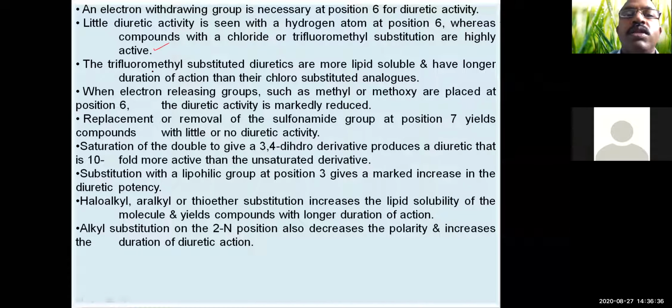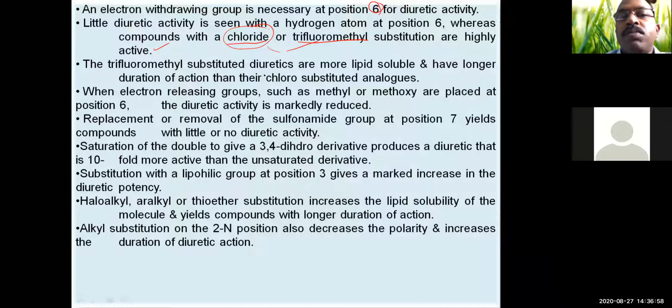Because they increase the penetration, that is, lipophilicity is increased by the presence of chloro or trifluoromethyl. So the substitutions you can make on C6 must be highly lipophilic, like chloride or trifluoromethyl, which are highly active at the C6 position.